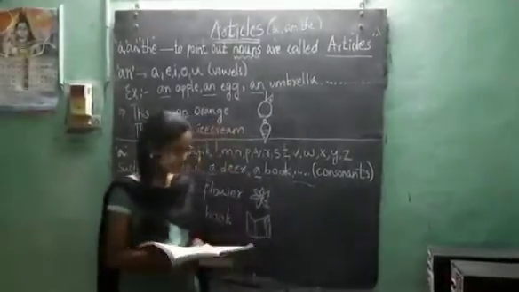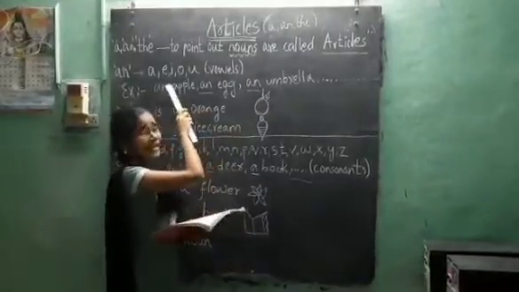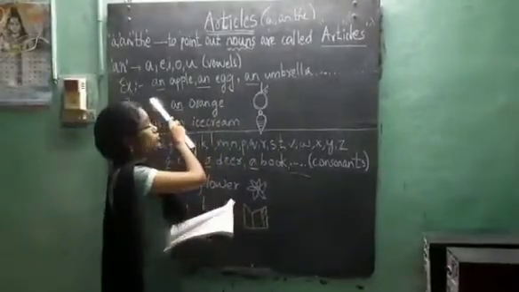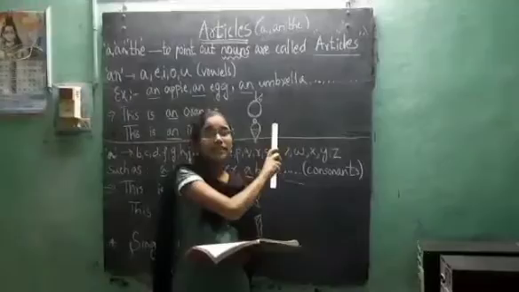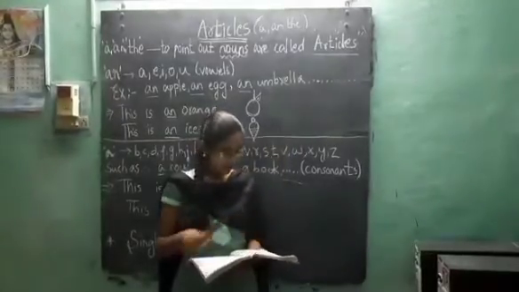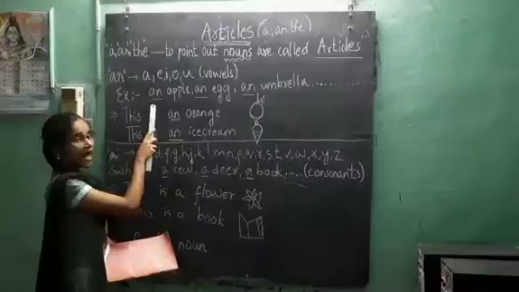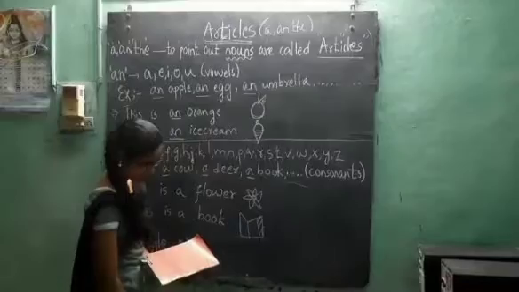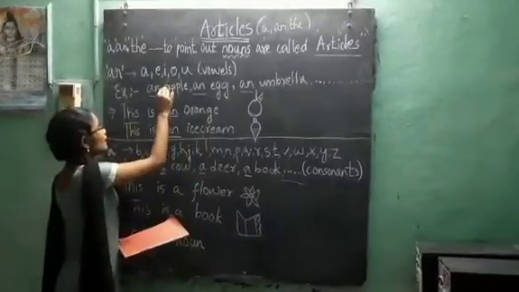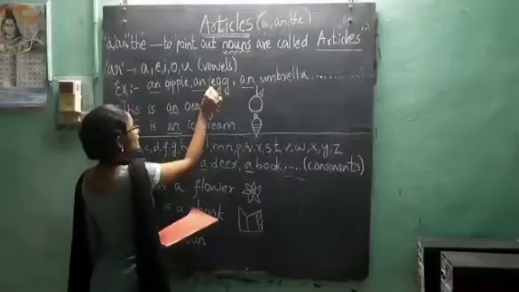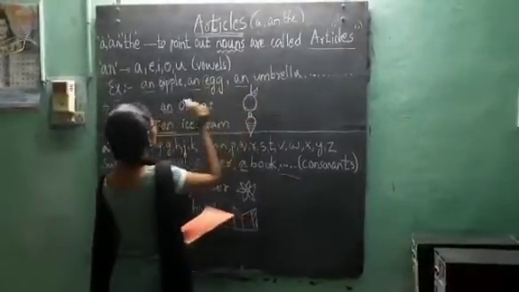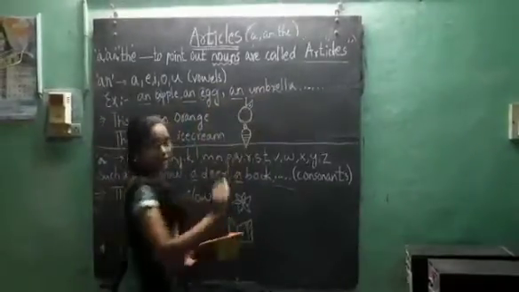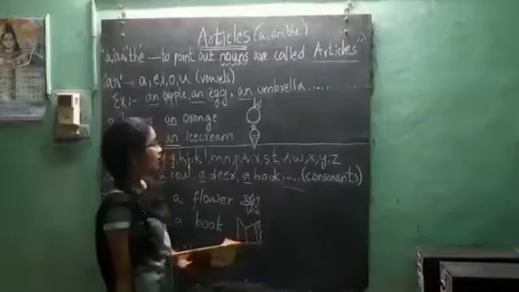So what is a vowel? A, E, I, O, U. An is used before a word that begins with a vowel sound. For example, an apple, an egg. See here, this is A, this is E, this is U. So an apple, an egg, an umbrella. These are some of the examples.